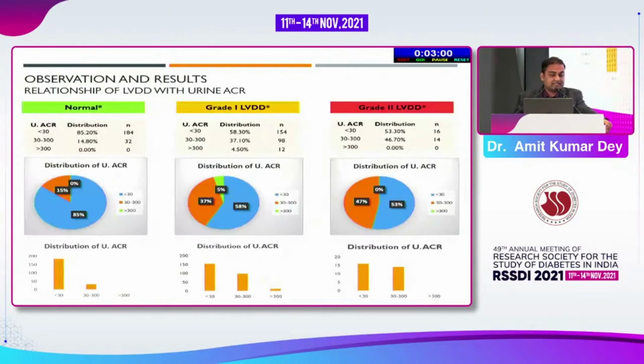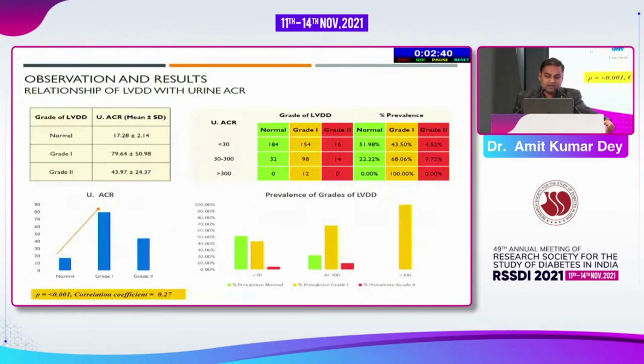And finally, we assessed the correlation with urine ACR, and we found that there was a higher prevalence of LVDD in individuals with urine ACR more than 30. There is also a proportionate decrease in people with urine ACR less than 30 when we analyze the distribution data with increase in grade of LVDD. The prevalence data clearly shows here, as you can see by the ones marked with the arrow, that increase in urine ACR shows a significant positive correlation with a p-value of less than 0.001.